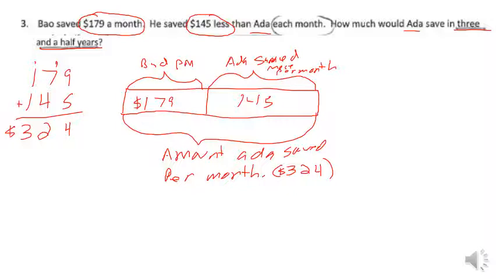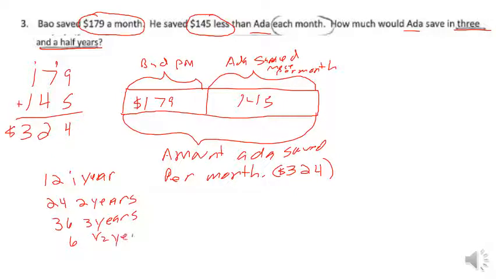Now the question says, how much would Ada save in 3.5 years? Well, there's a couple ways of doing this. I know that since this was 1 month that they gave us, there are 12 months in 1 year. So there would be 24 months in 2 years. And that means there would be 36 months in 3 years. But it says in 3.5 years. Well, I know since it's 12 months in a year, 6 months is going to be my half year. So that's a total of 42 months.